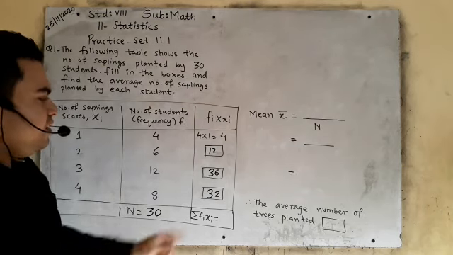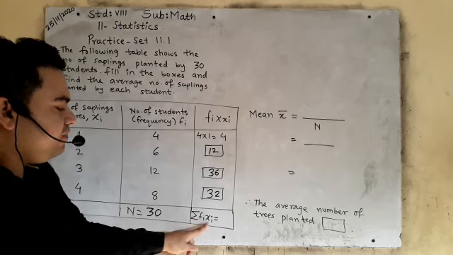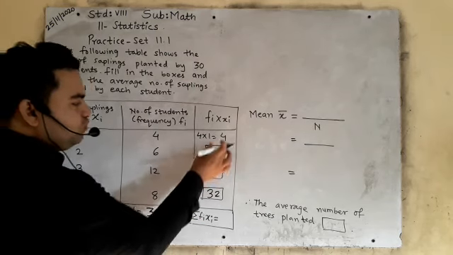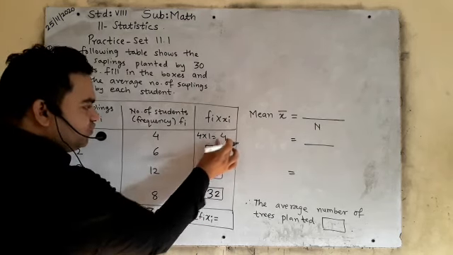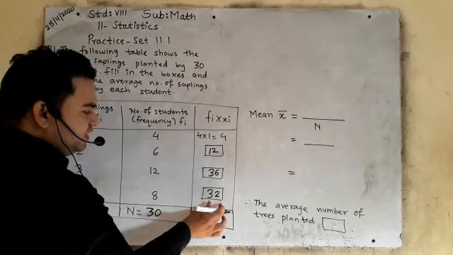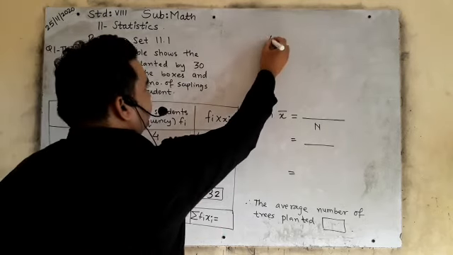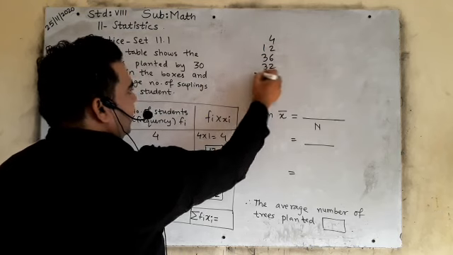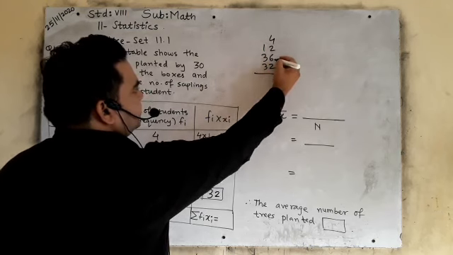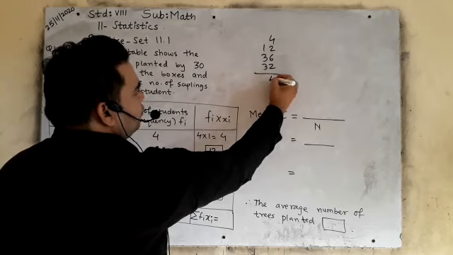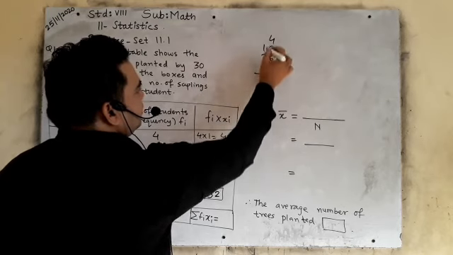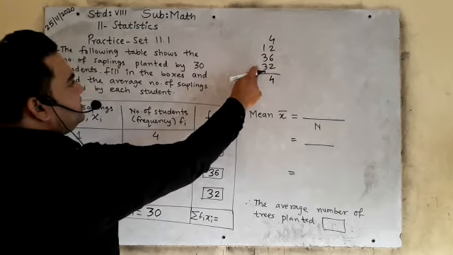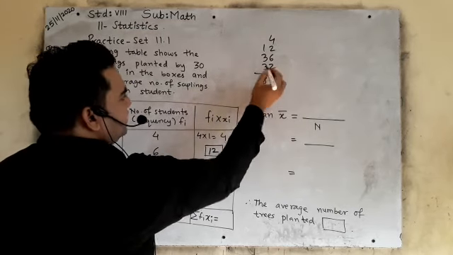Use your brain. Now here sigma fi multiplied by xi means you will add these. You will add 4 and 12 and 36 and 32. Add 4, 12, 36, 32. 4 and 2, 6; 6 and 6, 12; 12 and 2, 14, carry 1 here; 1 and 3, 4; 4 and 3, 7; 7 and 1, 8. 84.